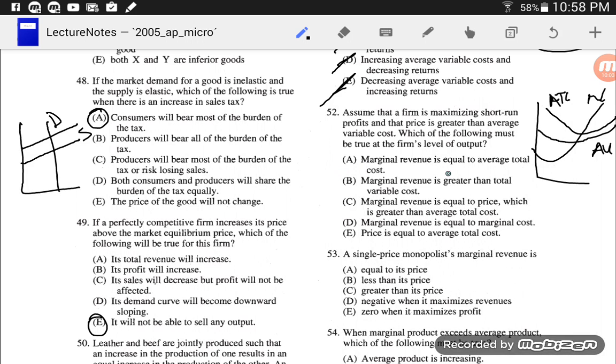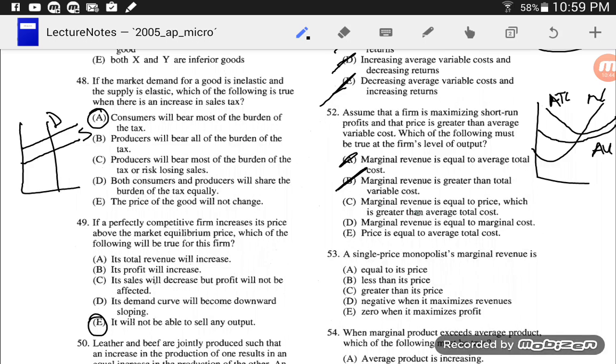Marginal revenue is equal to average total cost. If the marginal revenue I'm getting is above average variable cost, no, it doesn't have to be equal to average total cost. It could be, but it's not necessarily. Marginal revenue is greater than total variable cost. No. Total variable cost would be adding up all of the average variable costs, and that would most likely be much higher than marginal revenue.